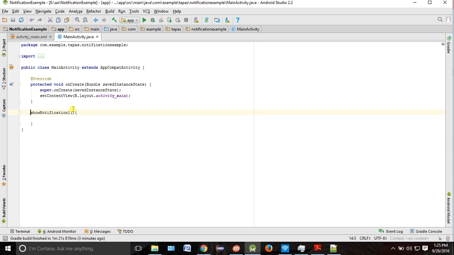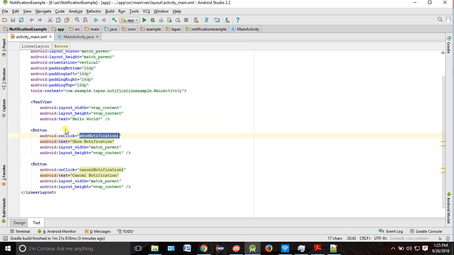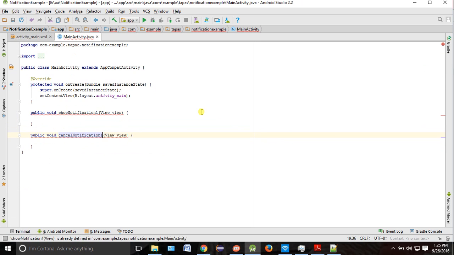Okay. What should be the access modifier? Tell me. Public void, and what should be the parameter? View is your parameter. Okay. Similarly, you must have this other method. What is the one? Cancel notification. So you want to create this method also. So there are two methods: show notification and cancel notification.